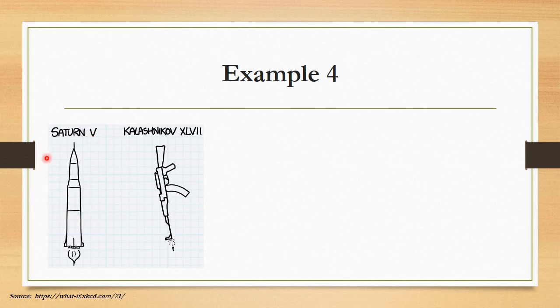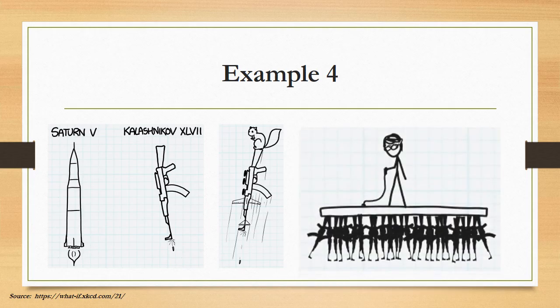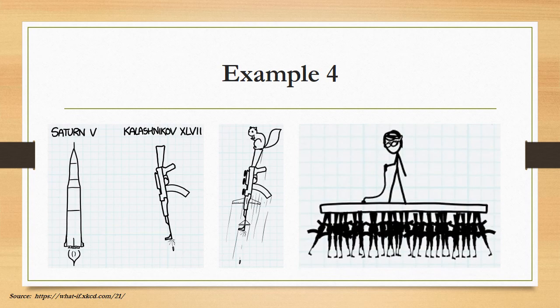The Saturn V rocket works by expelling jet fuel at a really fast rate downwards, and because of conservation of momentum and Newton's third law, it pushes the mass of the rocket upwards at the same time. The same idea would happen to a gun if it was fired vertically downwards. The bullet would be projected downwards, and then the gun would be projected upwards, albeit with a much slower velocity, but enough to lift it off the ground. Turns out that one gun is enough to lift a squirrel. But if you wanted to make a jetpack for a person, you could just use a whole lot of guns. And if you did that, and don't try this at home, you could actually accelerate upwards at a very quick rate.